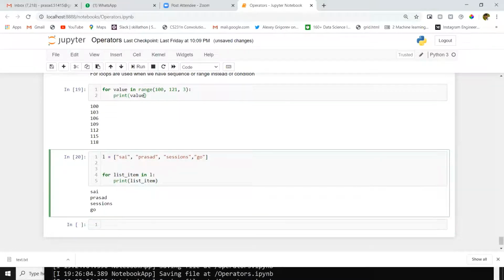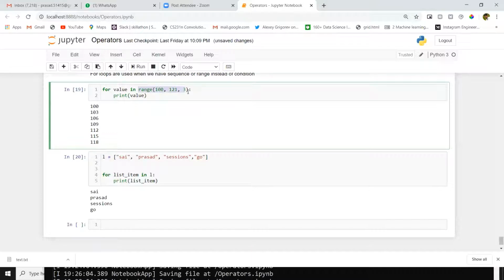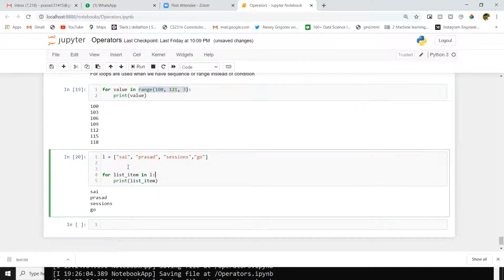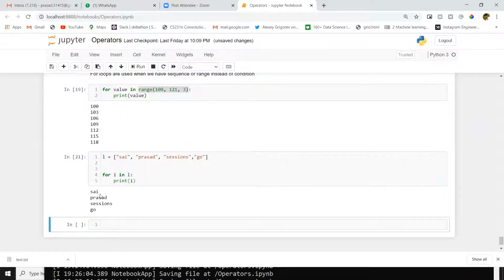If you are dealing with numbers, you have to use the range function. If you are dealing with a list or a set, no need to mention anything. Directly you give the list as an argument here: for list_item in L. Or you can give i here also: for i in L, print i. Very simple.